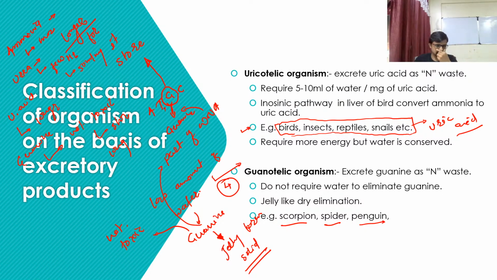So it is very necessary to maintain the pH of the body, and any chemical which is going to hamper the pH of your body, our body will reduce it or remove it from our blood. So excretion is the best way to remove that product from our body.